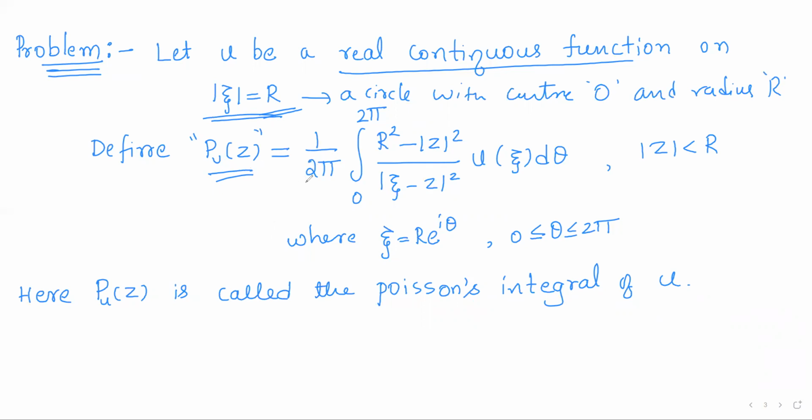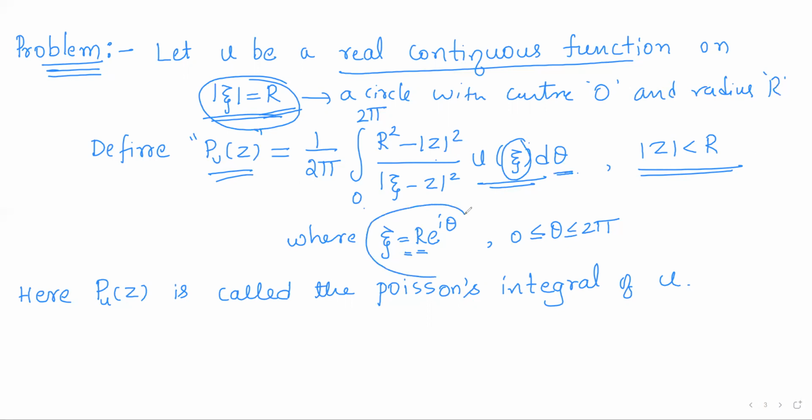It is defined to be 1 by 2 pi integral 0 to 2 pi of (r square minus modulus of z square) by modulus of xi minus z whole square into u of xi d theta. It is defined for all z with mod z less than r, and here xi actually should vary over the circle with center 0 radius r.